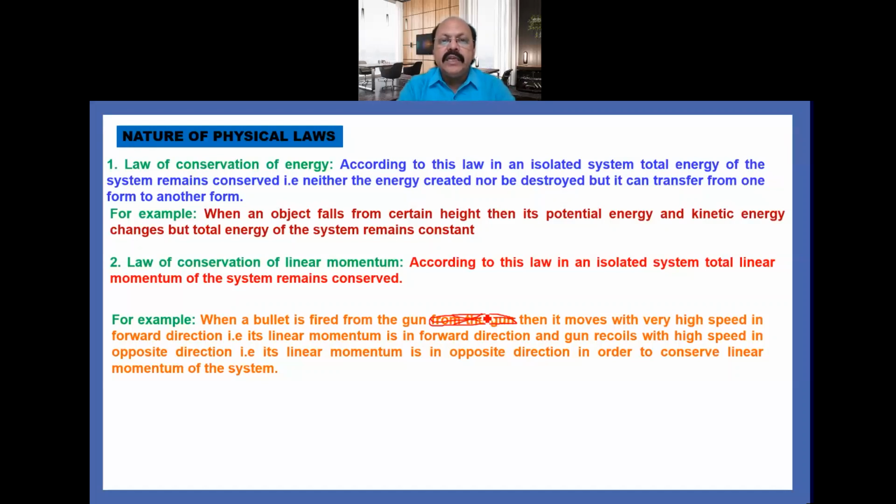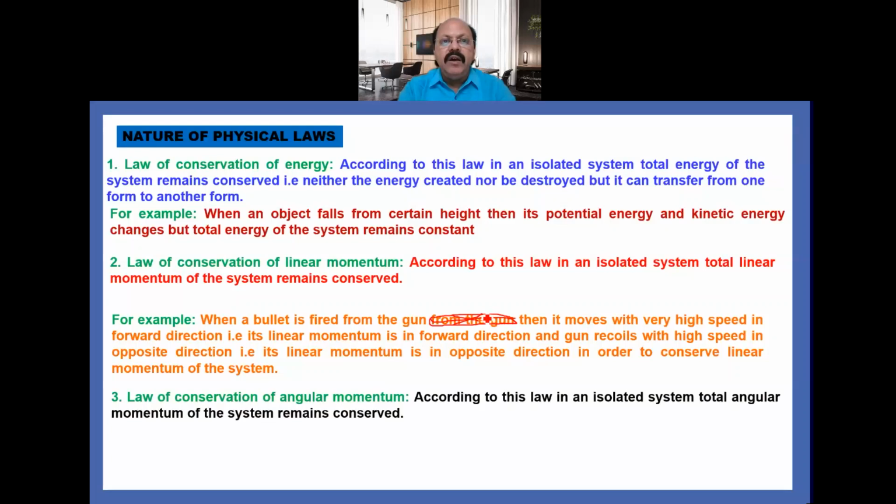Once again, when a bullet is fired from the gun, the bullet moves with very high speed in forward direction, so its linear momentum is forward. But the gun recoils with high speed in opposite direction, in order to conserve linear momentum of the system.